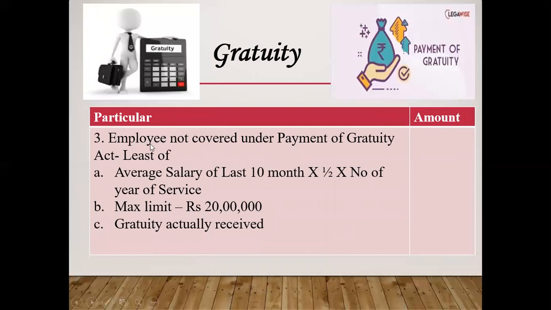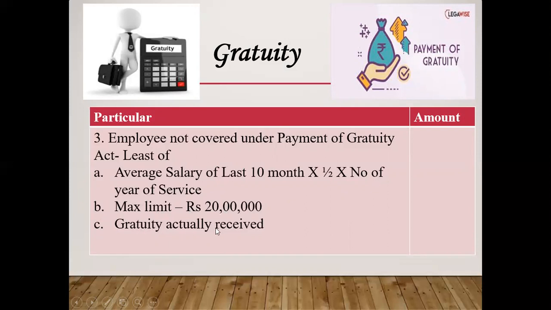Second, if the employee is not covered under the Payment of Gratuity Act, then the least of the following. What is the exemption? A, average salary of last 10 months multiplied by half multiplied by number of years of service. B, max limit 20 lakh.